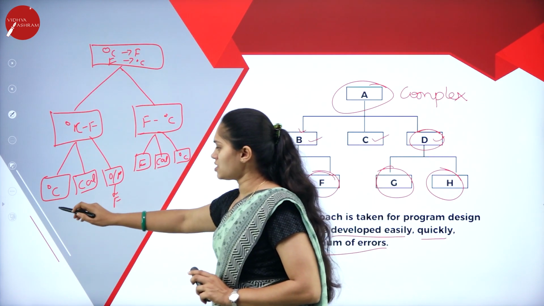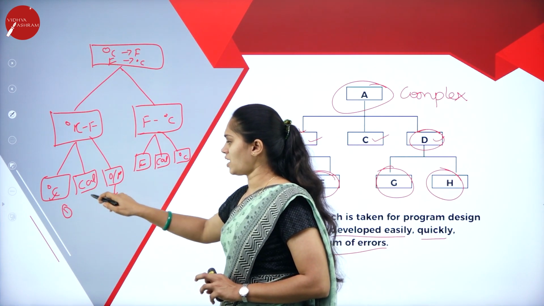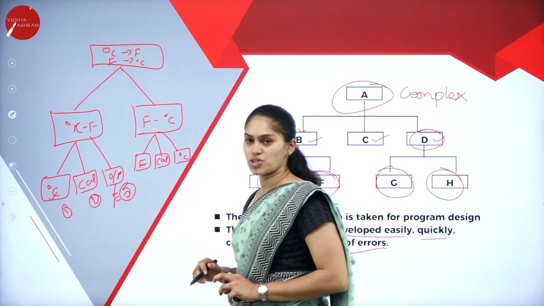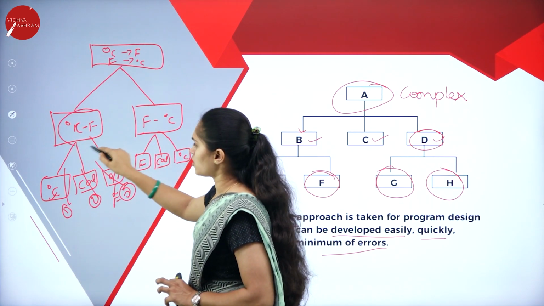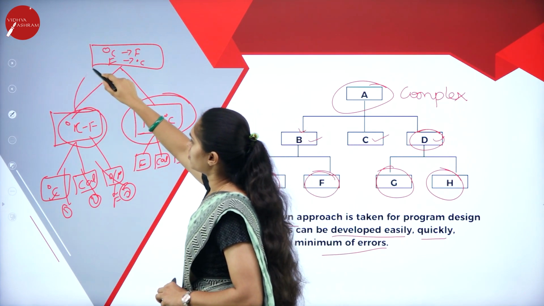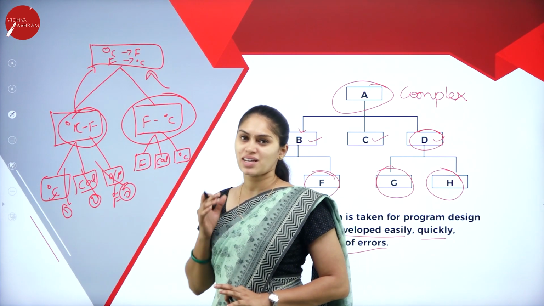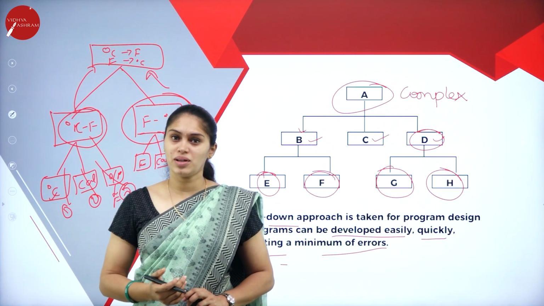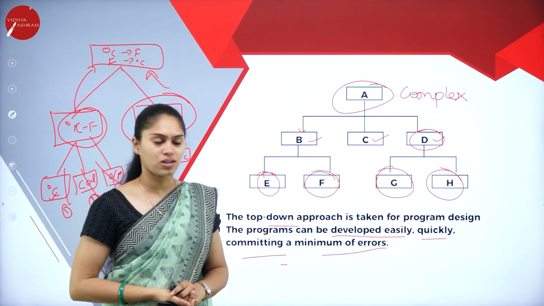Once I get a solution for each part, taking an input is one solution, the calculation is another solution, and getting the output is one more solution. At that time, I integrate the solutions of all of them in order to get a solution for this one. If I get the solution for the subproblems, then it is easy for me to get a solution for the complex task. So instead of taking a complex problem as complex, it is divided into a number of subproblems, and those are divided into smaller subproblems. This is how top-down works.